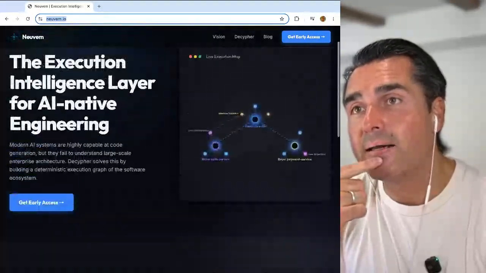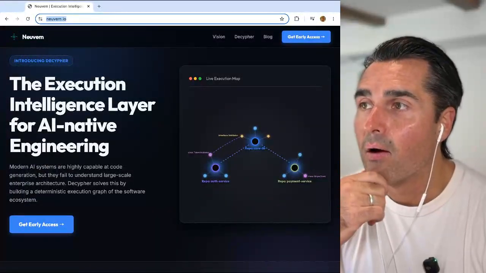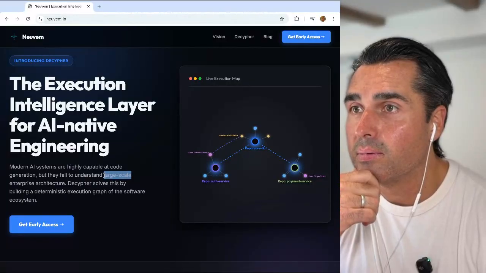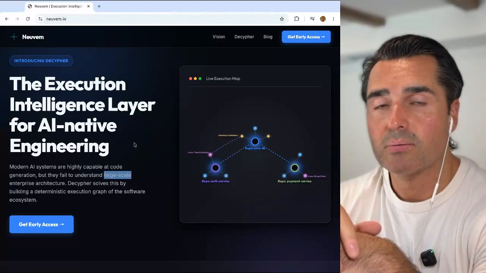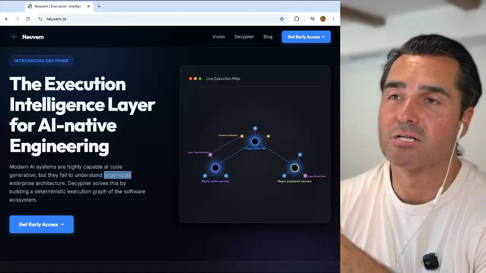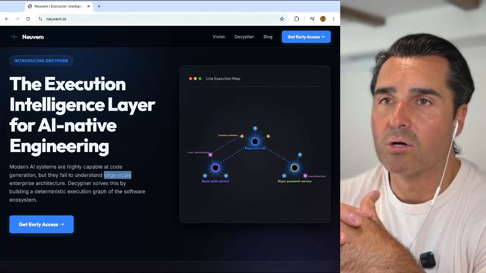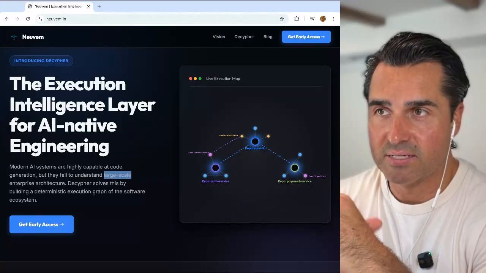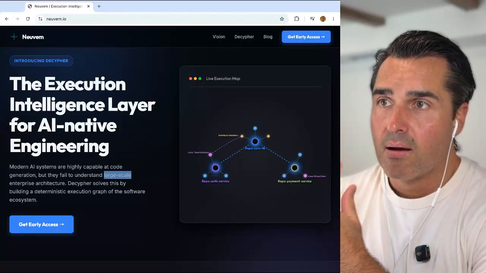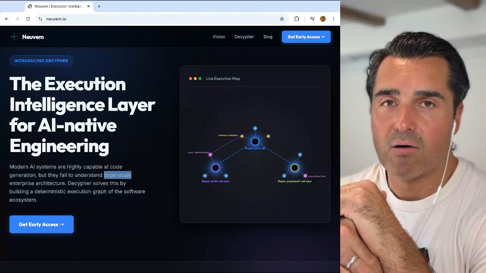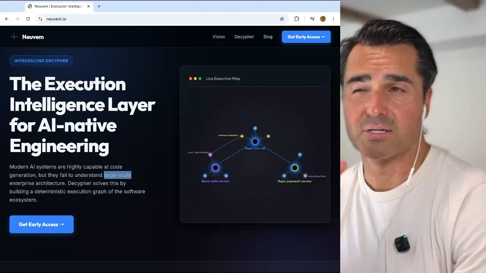I think it would help to quantify this. At what point does an architecture become considered large scale by your measure? At which point do the modern AI systems you're referencing here start to fall over because of the scale of a given repository or architecture?